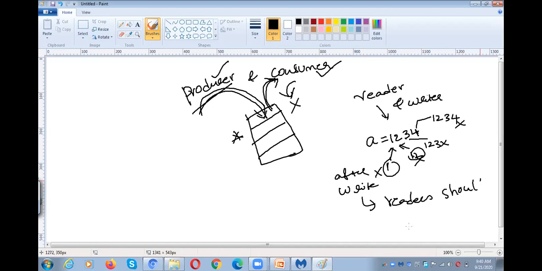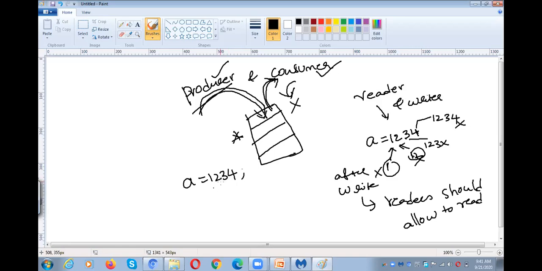When I am writing the value of A, the readers are not allowed to read the information.